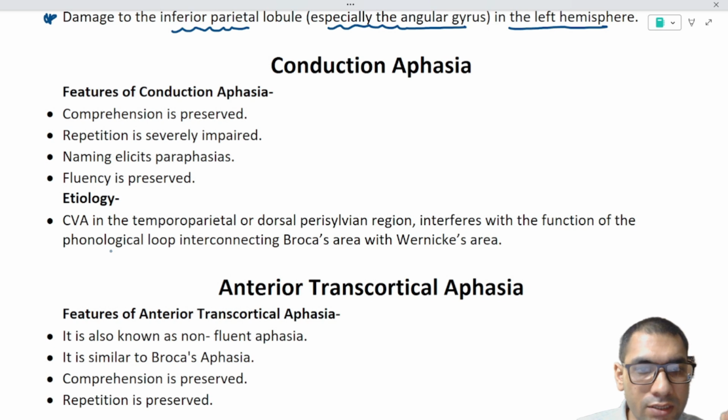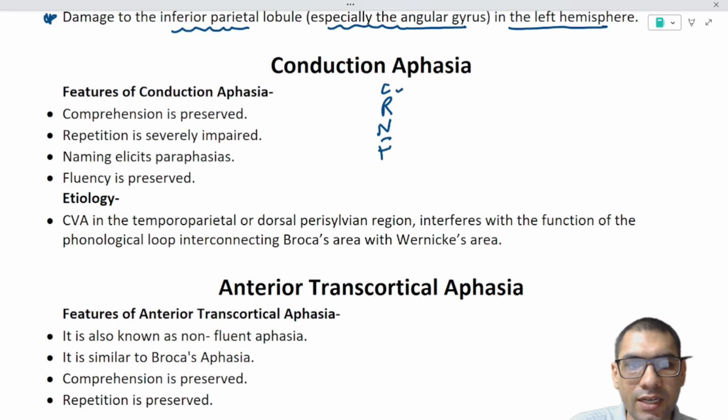Features of conduction aphasia are, see, we always have to look at four features whenever we are going to read aphasia. First is comprehension, then repetition, then naming, and then fluency. CRNF. You can remember them by these four letters. You can cram them again and again. CRNF means C for comprehension.